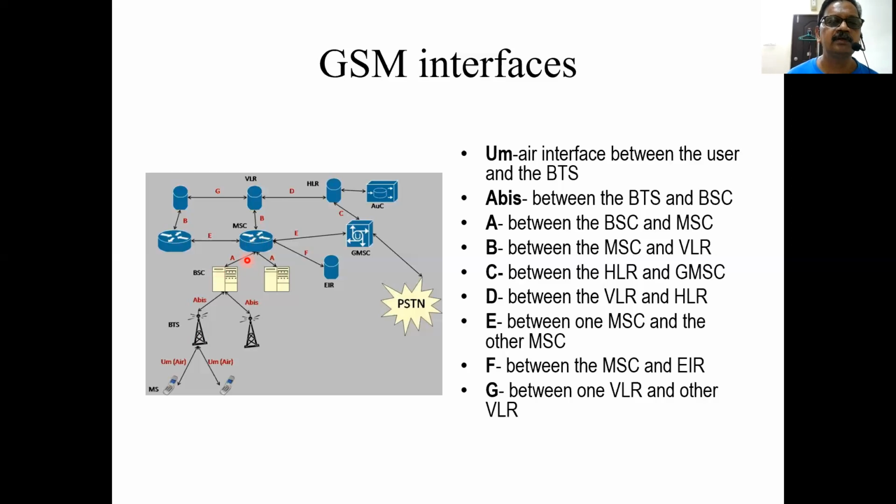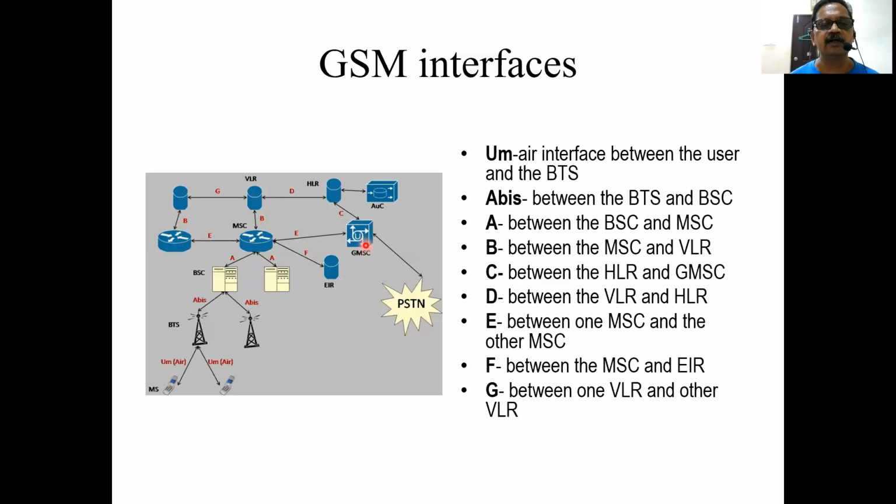In the present scenario, they are on digital microwave or digital fiber optic network. Then this MSC is always co-located with the VLR. So the interface between MSC and VLR is known as the V interface. Here you also see another MSC and its VLR. This is also known as the V interface.